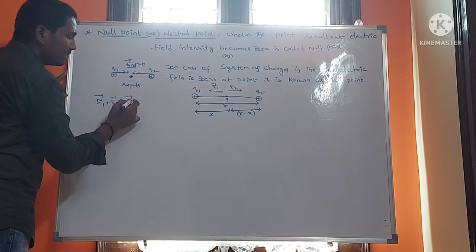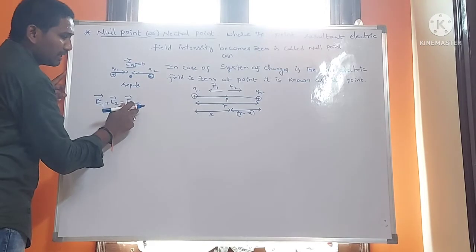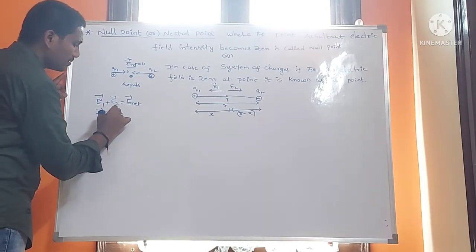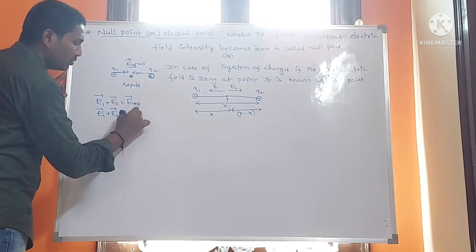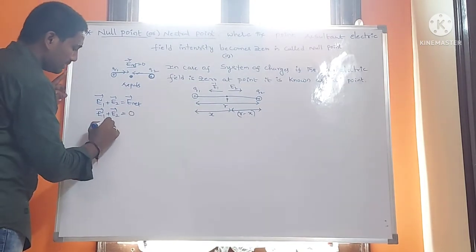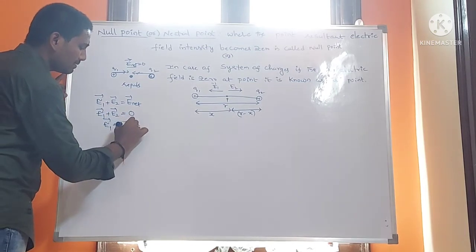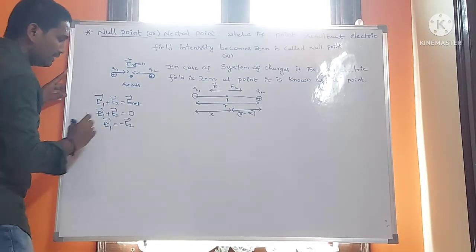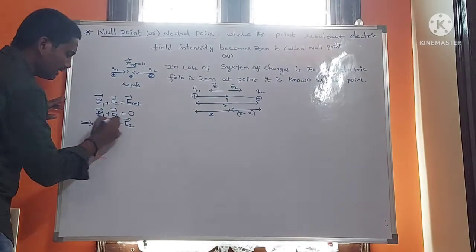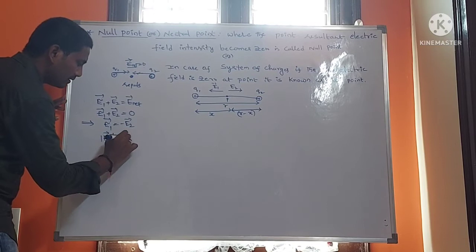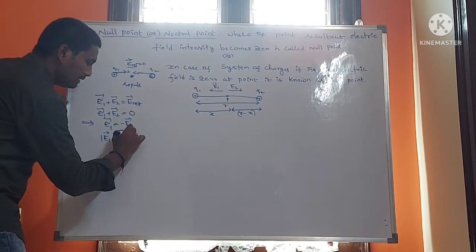At a null point the net electrical field becomes 0. So E1 plus E2 is equal to 0, so E1 is equal to minus E2. Writing the above equation in magnitude, the magnitude of E1 is equal to the magnitude of E2.